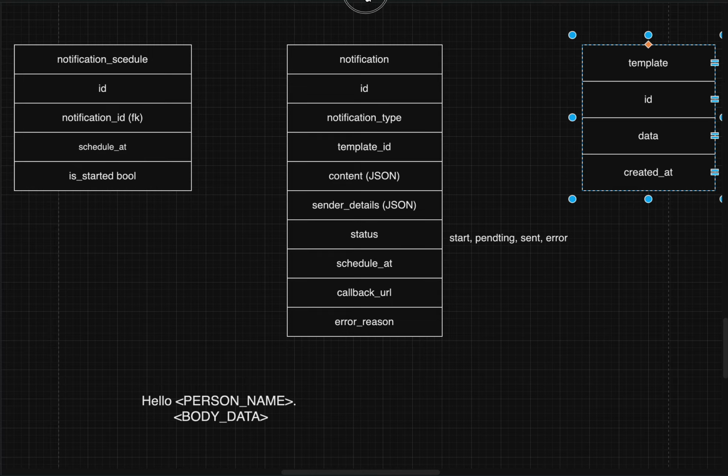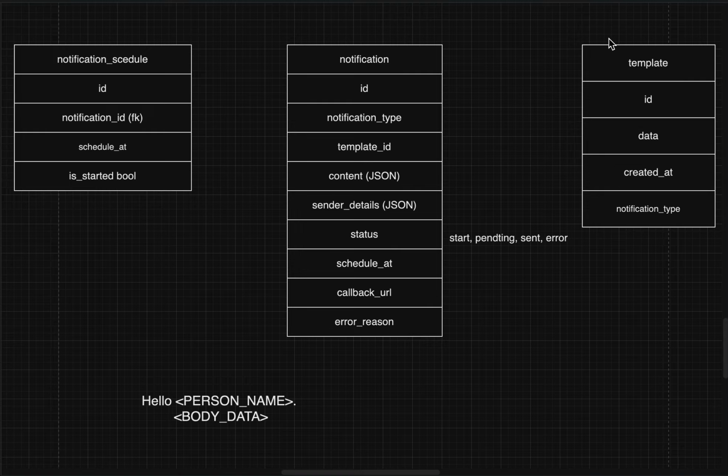We can also have one column based on which type of notification it is, like notification type. So this template is of which notification type, like email, SMS, and so on.